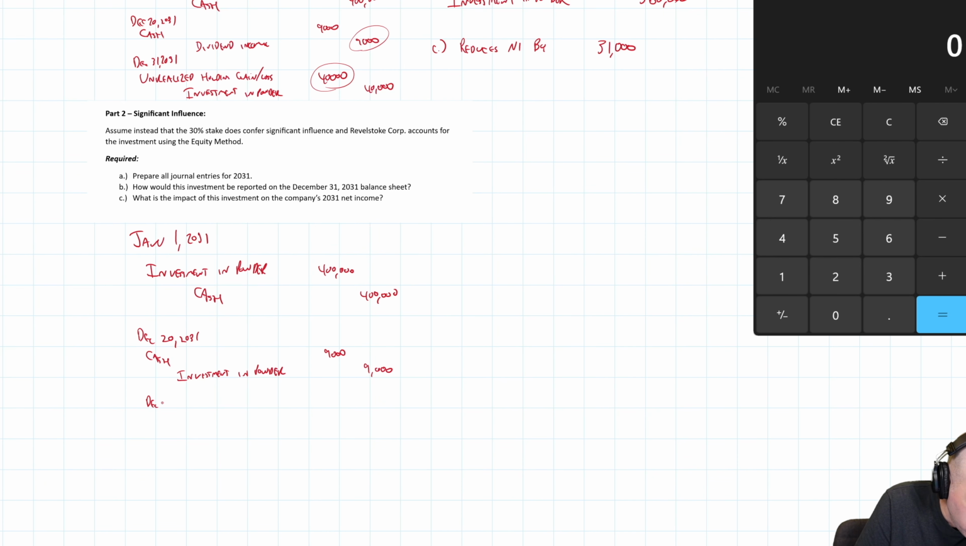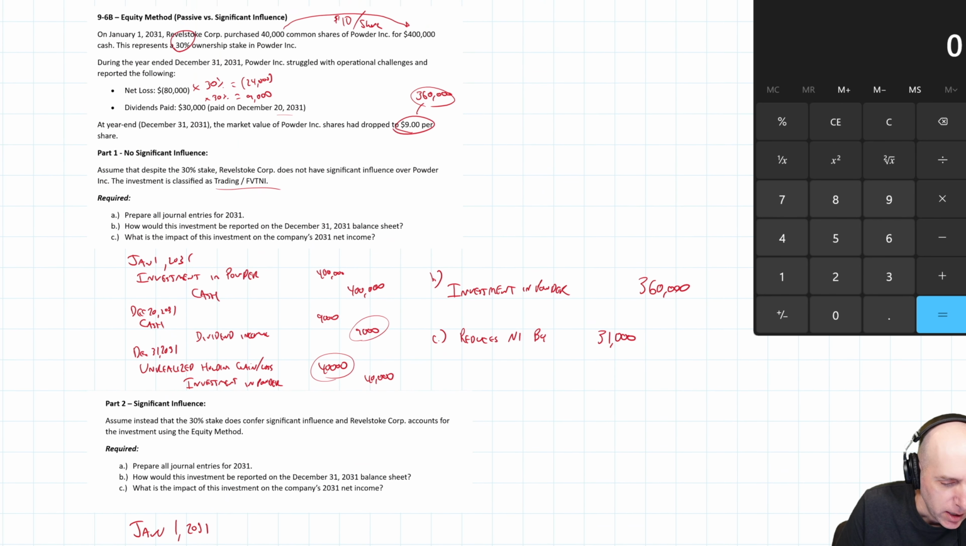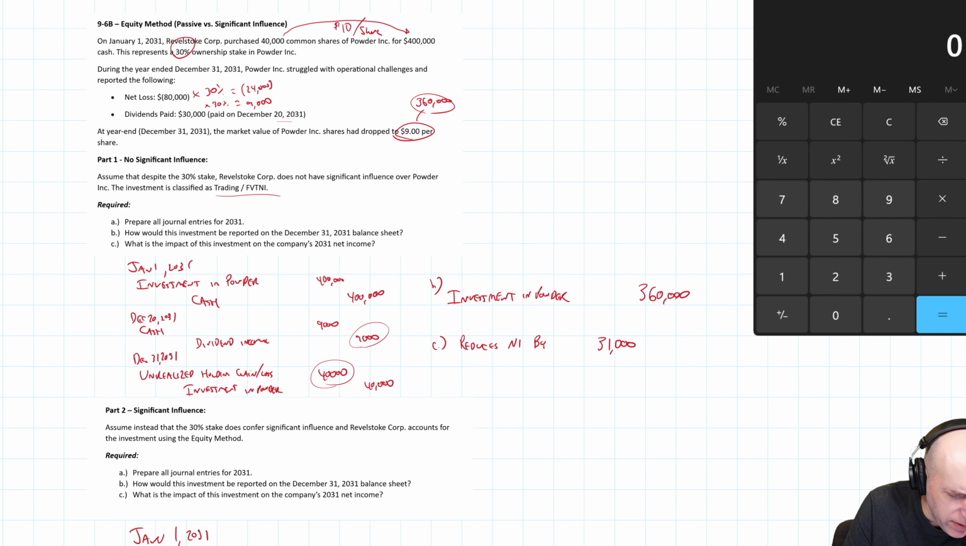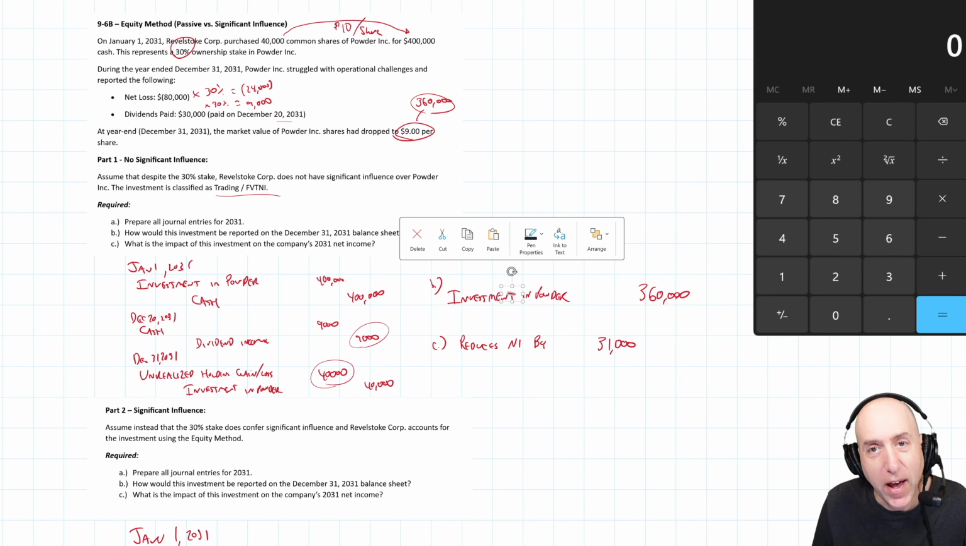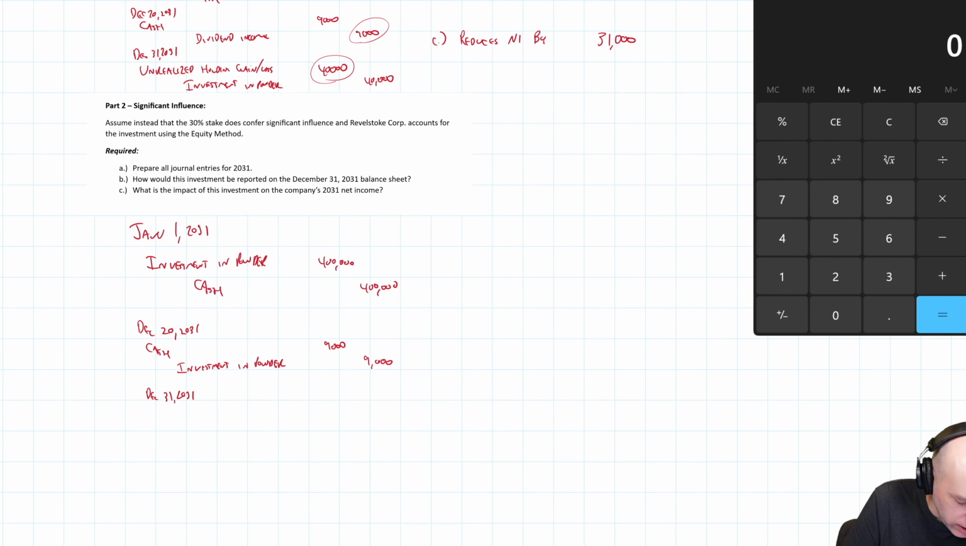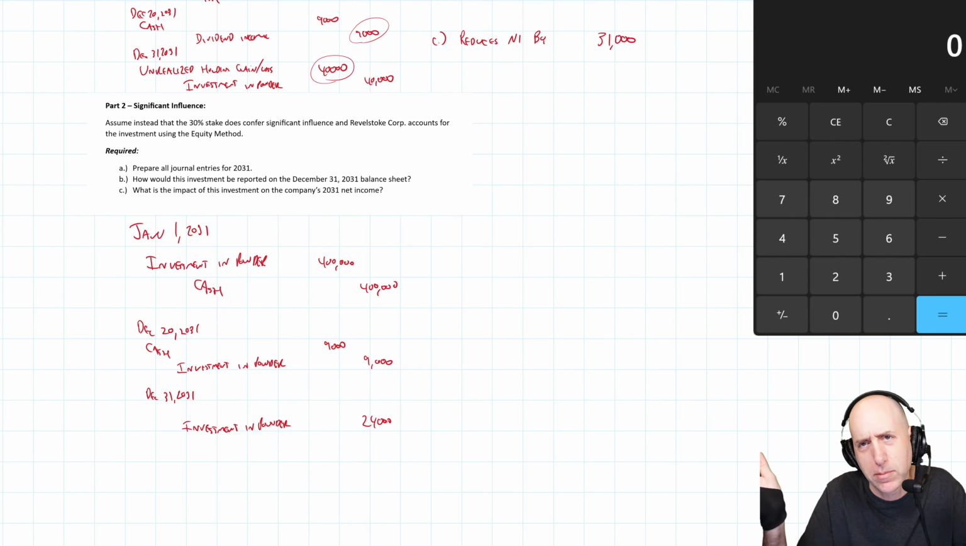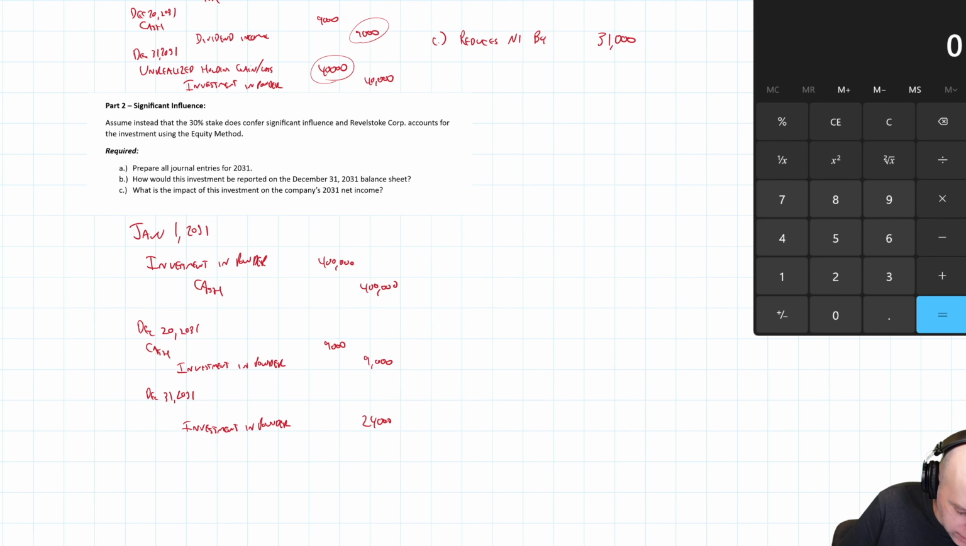On December 31st, again, we're tracking the investment through the retained earnings. So the investment, there's a net loss of $80,000, and we own 30% of that, so $24,000. Our share of their retained earnings fell by $24,000. So I'm going to credit my investment by that fall. Credit investment in powder. Again, our share of the net loss, $24,000. Normally these questions, it's net income and we're debiting the investment, but this is a bad news year. We credit investment in powder.